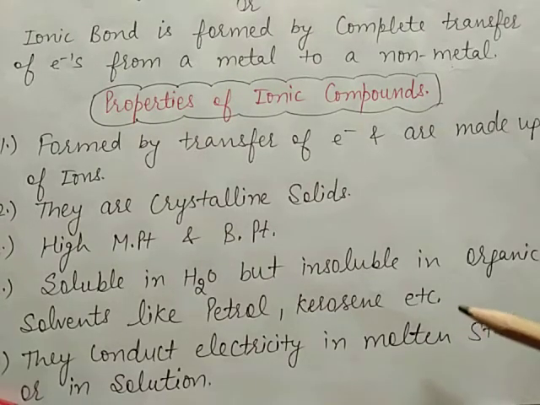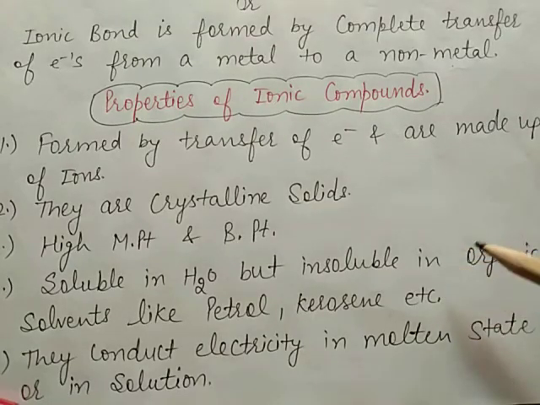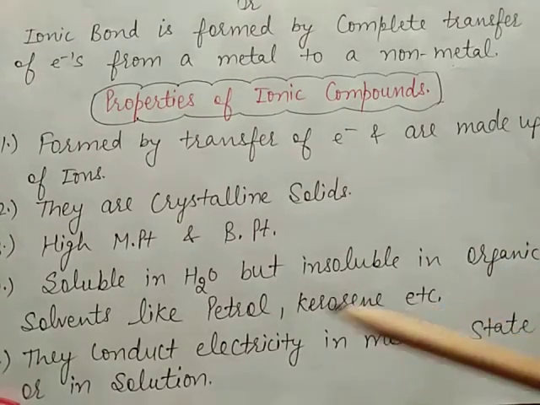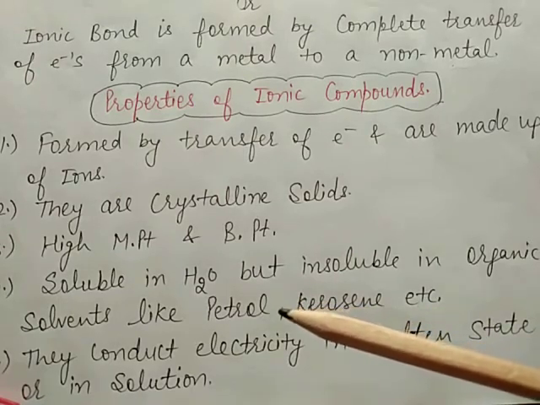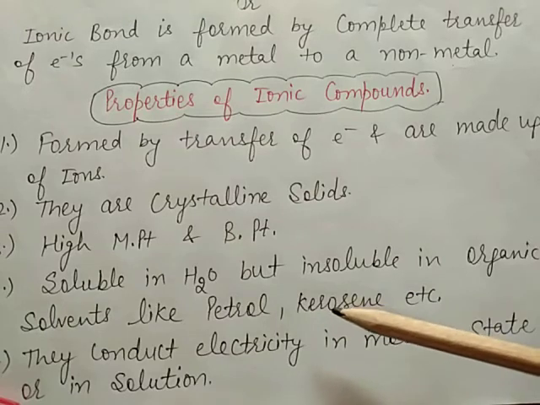So these are hydrated ions. Energy is released during the hydration, which helps in the separation of these ions. Due to this, ionic compounds are soluble in water but insoluble in petrol and kerosene oil, meaning organic solvents.